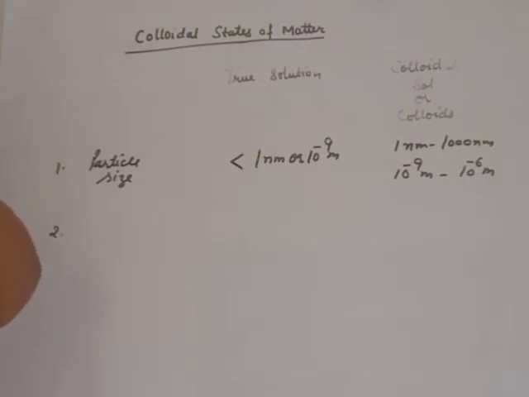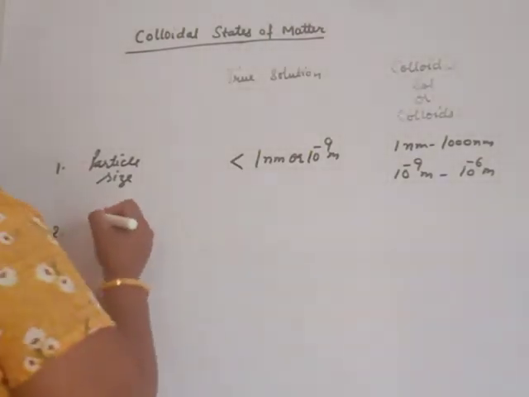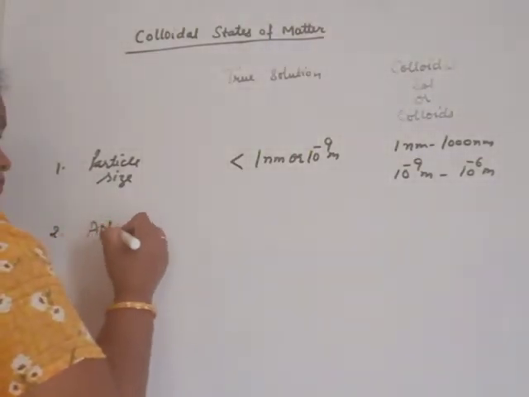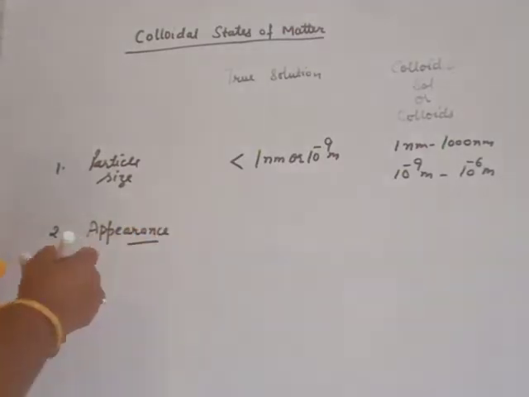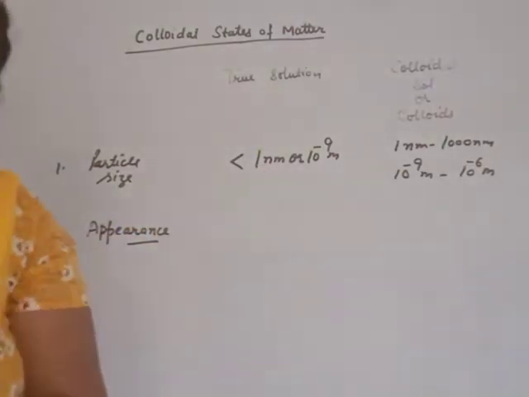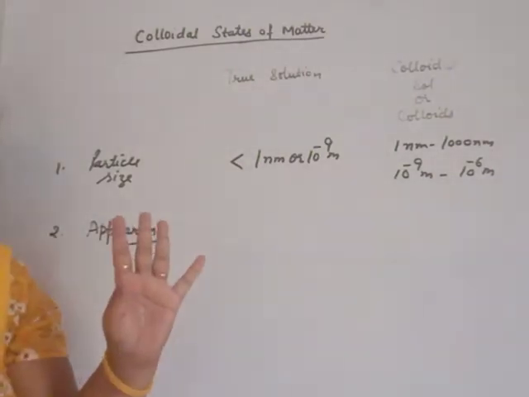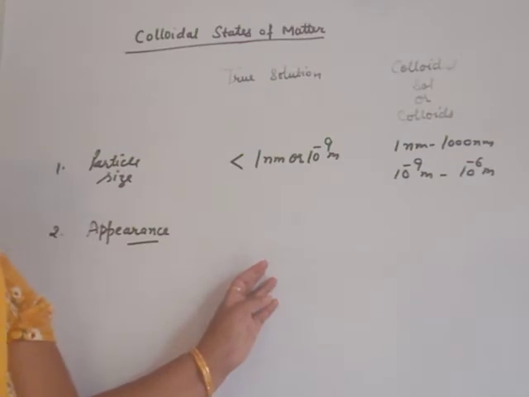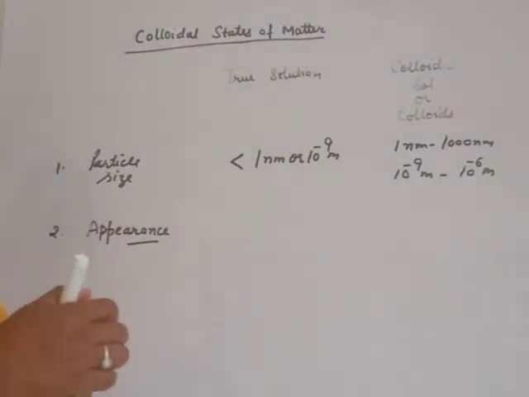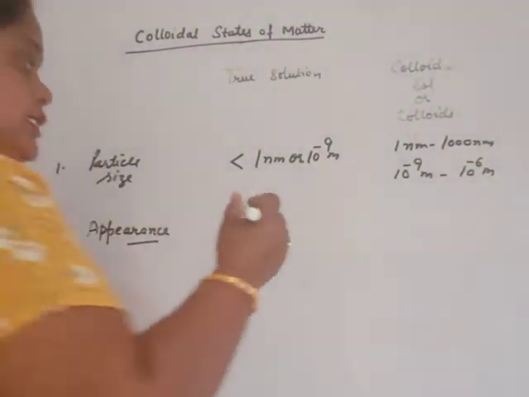Appearance. Beta, appearance of the solution. True solution, particle size is so small it cannot be seen by naked eyes. That means we see only clear solution. That clear solution is known as transparent.